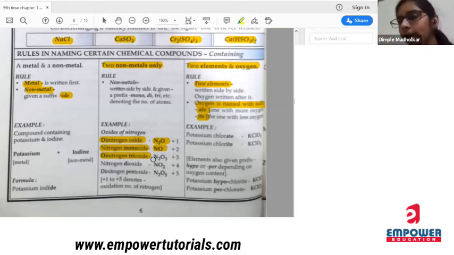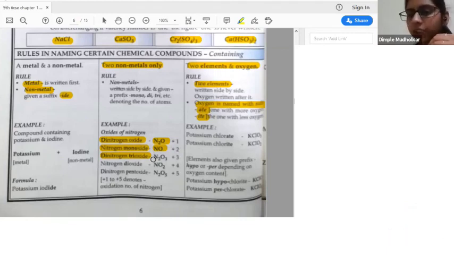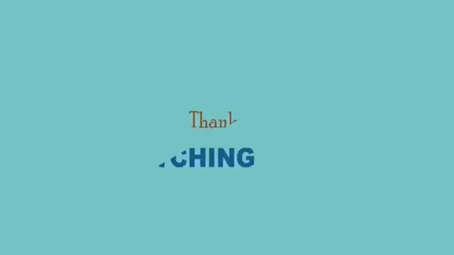Di, tri, mono, etc. If two elements and one oxygen is there, then you have to write first two elements, then oxygen. And while naming it, you have to see the number of oxygens. If it is with more oxygen, then you have to use ATE. If it is less than one oxygen, the one with less oxygen, then you have to use ITE. कळलं इथपर्यंत?